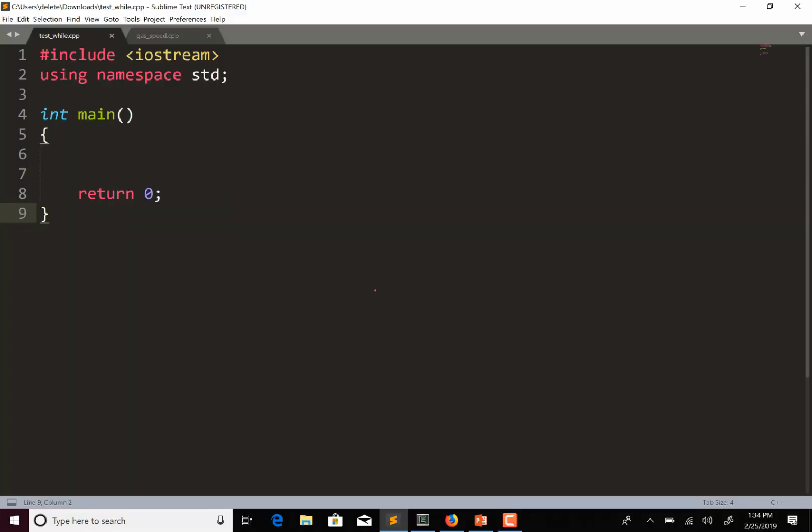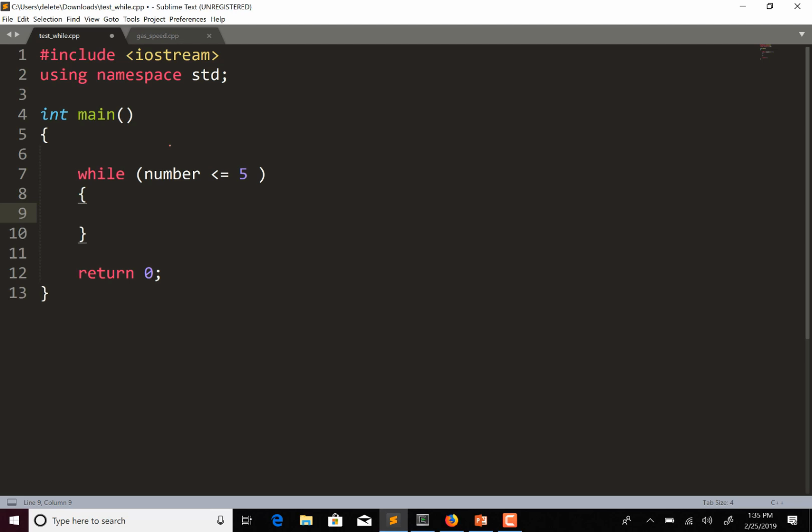Let's say we want a while loop that's going to print out hello a few times. Let's start with the while loop and then I'll do the variable. The format is while, and then we're going to have some kind of condition inside of this while. So let's say number is less than or equal to 5. Basically, as long as some number is less than or equal to 5, I'm going to run whatever code I have inside this while loop.